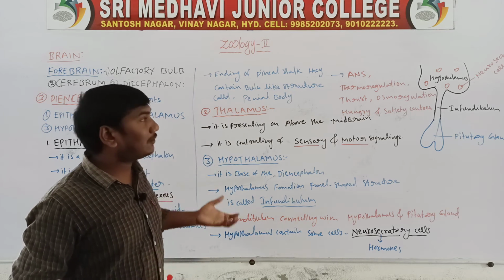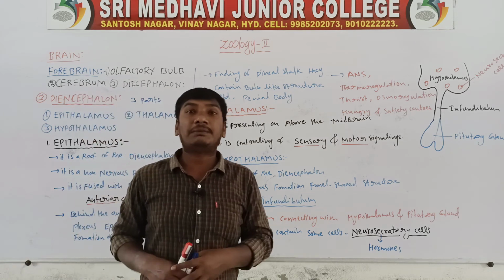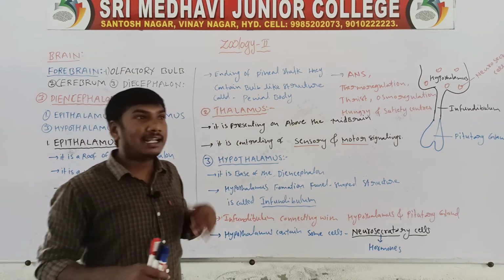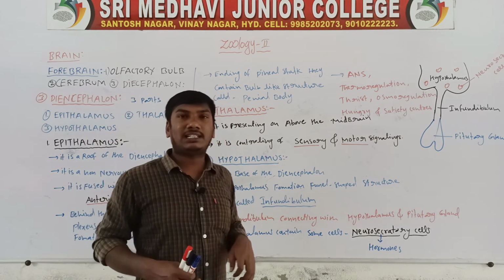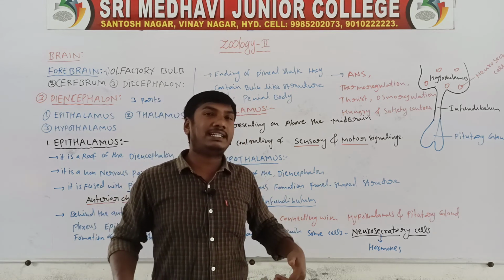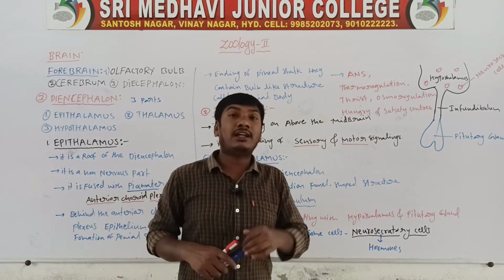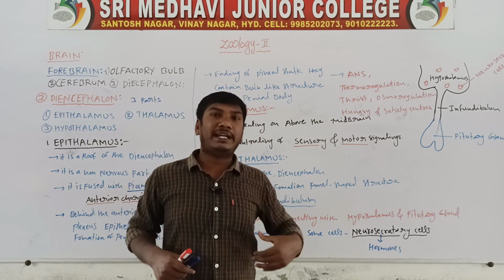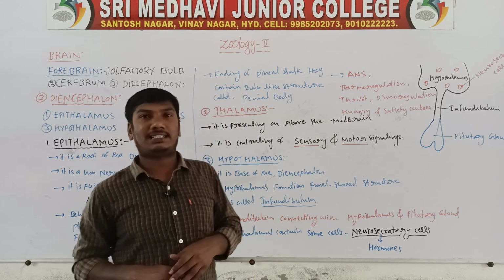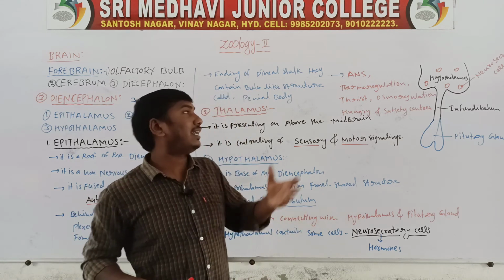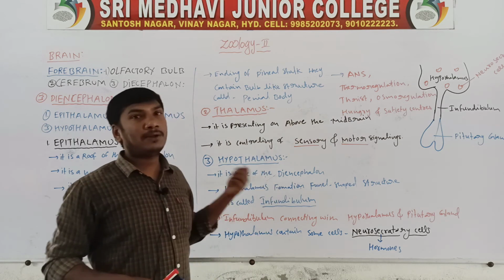Next one, the hypothalamus is controlling the autonomous nervous system, and it regulates thermoregulation. Thermoregulation means maintaining the body temperature. Next one, osmoregulation. Osmoregulation means maintaining body water levels. Next one, hunger, thirst, and satisfy. So they are maintained by the hypothalamus.